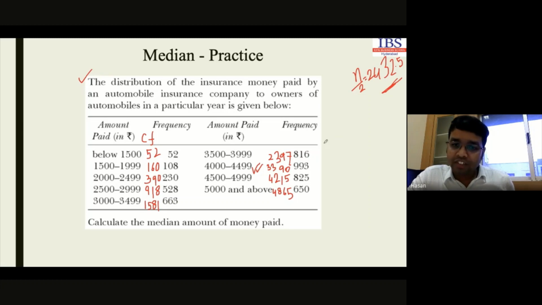Now we have to apply the formula here. The lower class limit for the median class is 4000. This is our median class.